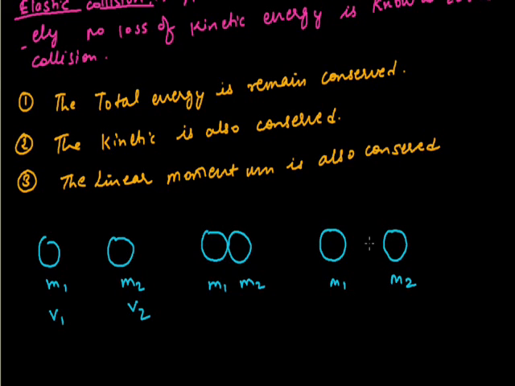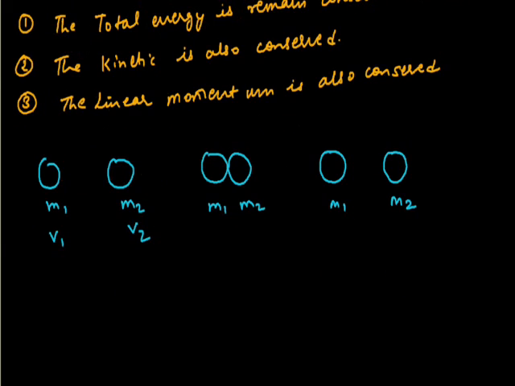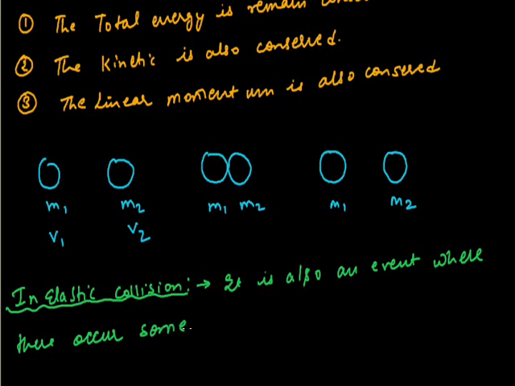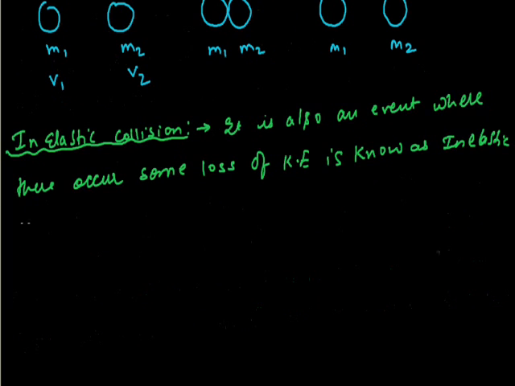And now we see the second thing, that is, what is an inelastic collision. Second is inelastic collision. What is an inelastic collision? Now it is also an event where there occurs some loss of kinetic energy, and it is known as inelastic collision.